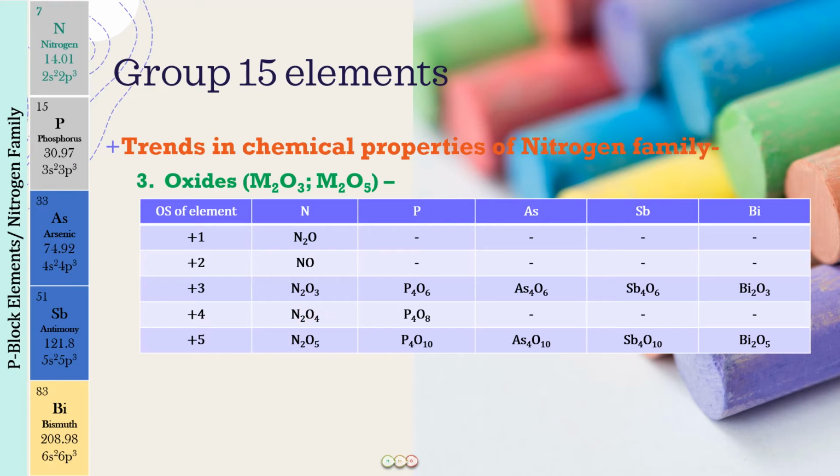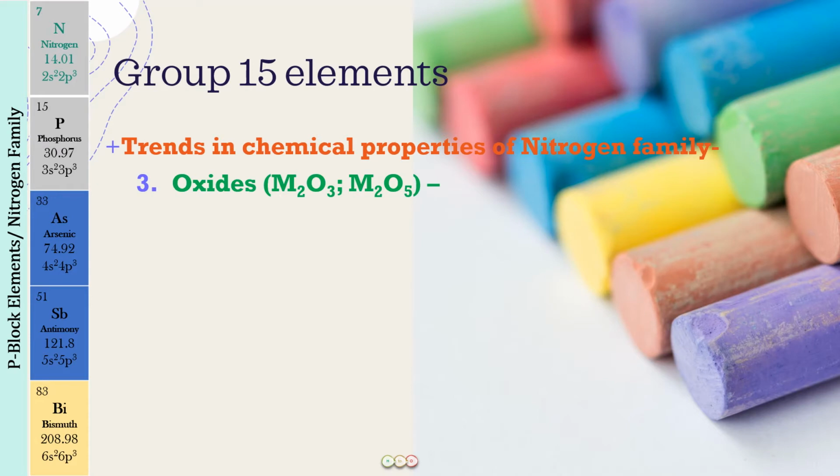Okay. Now, one very important trend that we have to discuss as far as the oxides they are concerned is going to be the acidic character. Which of these so many oxides is an acidic oxide? Which of these oxides is a basic oxide? Which is an amphoteric oxide? Which is a neutral oxide? So how will you learn that? For that, you just have to remember two very important points, which you can call it as a trick also, or just remember them as points. That is what your choice is.